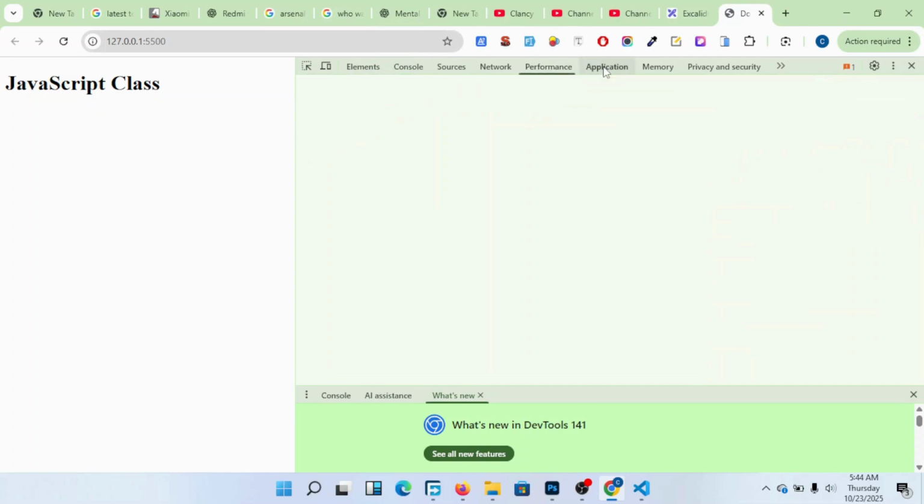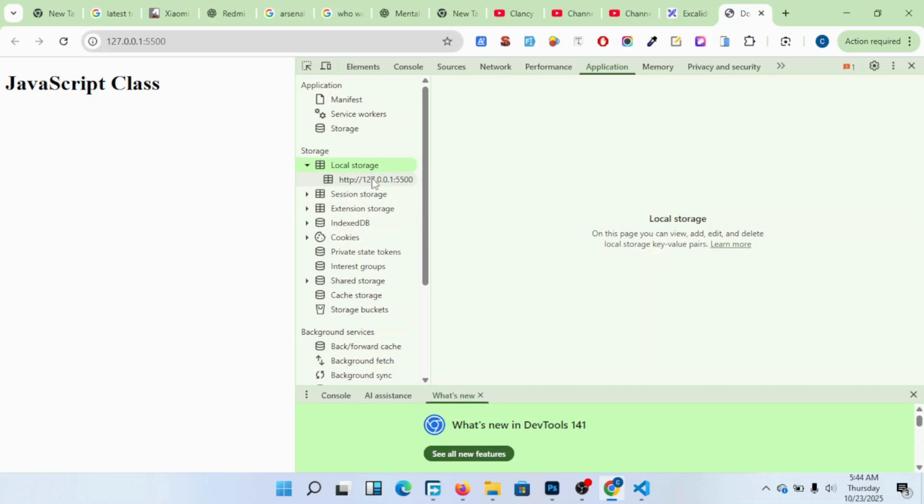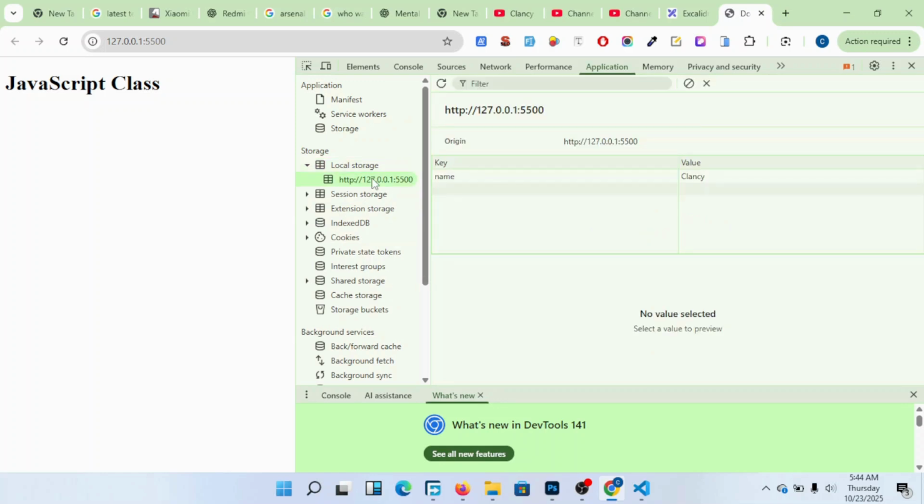So here, remember, I come on the application, then we come on this IndexedDB, sessionStorage, like these cookies, okay? I go to local storage, okay? Now, are you seeing, members, where it has stored everything? It has stored everything here, name, okay? It has stored my thing in the browser. It has stored the name, the key, and the value. I understand these, members, very well.